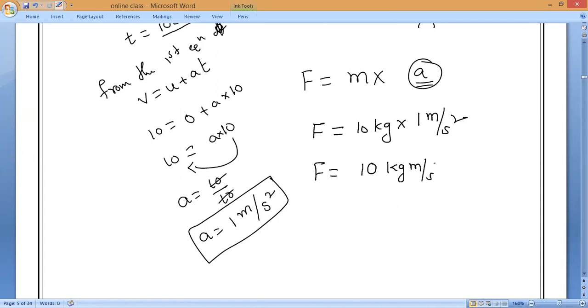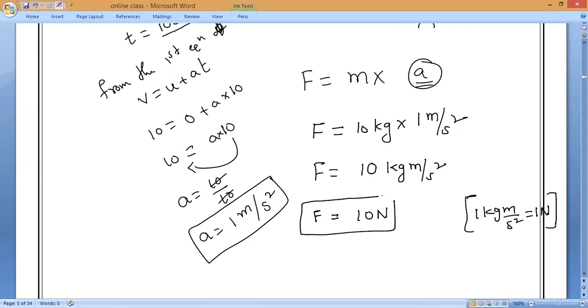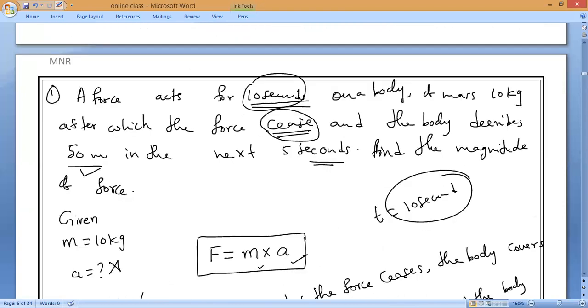Kilogram meter per second square. So we know that 1 kilogram meter per second square is equal to something. Anyone? 1 newton. So force is equal to how many newtons, guys? 10 newtons. That's all. Everybody start solving. I understand this question. The question is very, very important. To confuse you only, they have given it like this. Okay, so understand the question and solve the question perfectly.